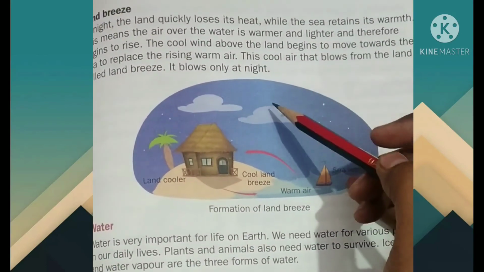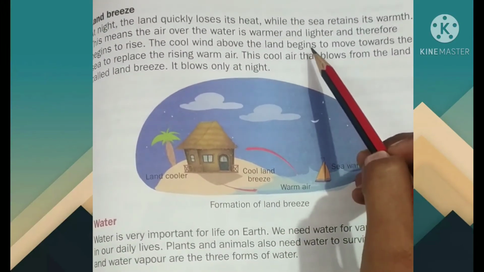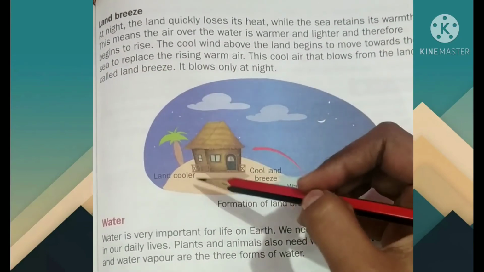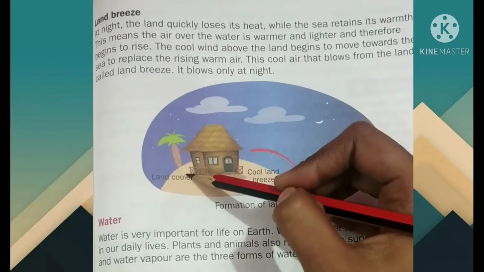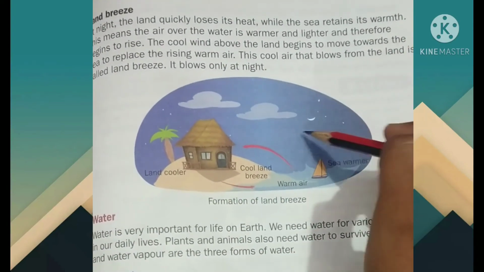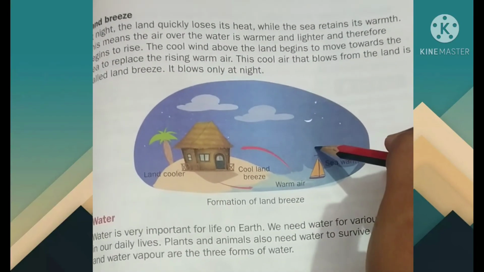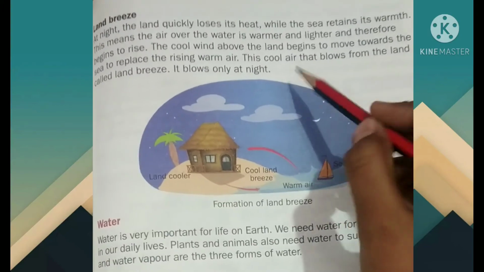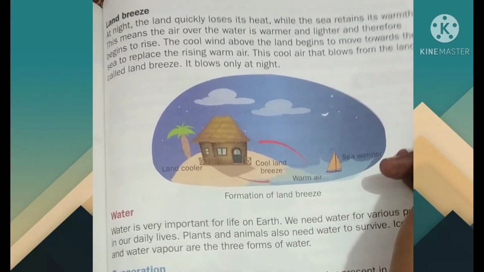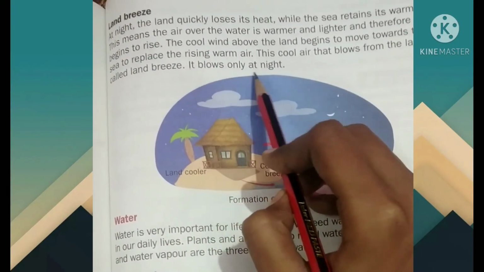Then, the cool wind above the land will begin to move towards the sea and occupy the space which is created by the hot air. Okay? Then, this cool air that blows from the land is called land breeze, and it blows only at night.